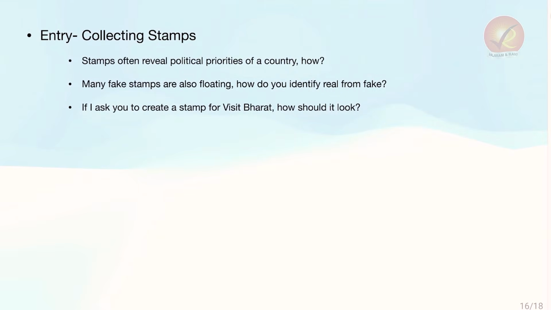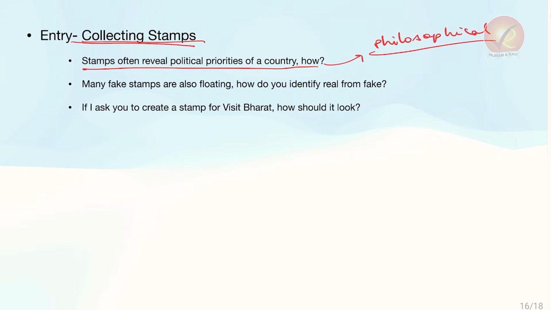The final example we are going to talk about from the transcript is that of collecting stamps. Stamps often reveal the political priorities of a country. How? Now here, this is something that is very philosophical in nature. This is not something that you will be able to prepare for. This has to be done at an analytical level. And it has to be very safe also.